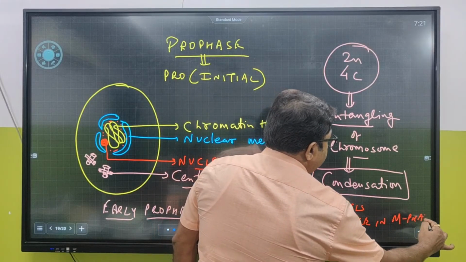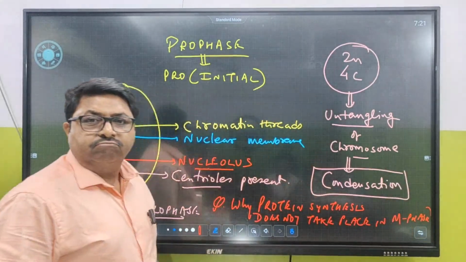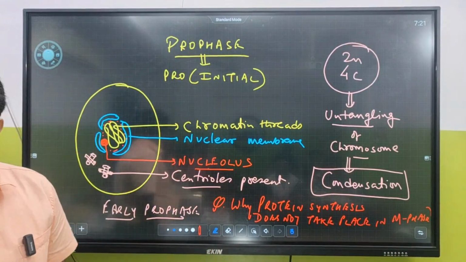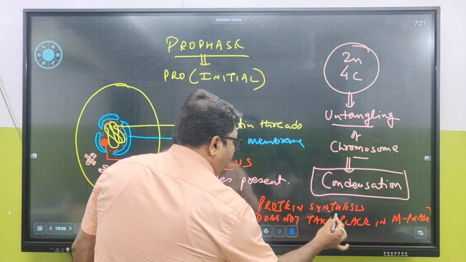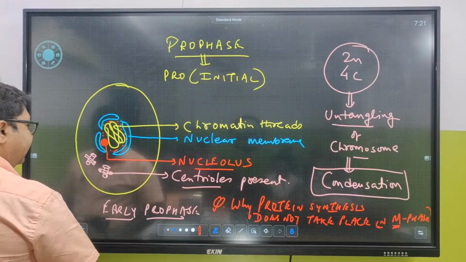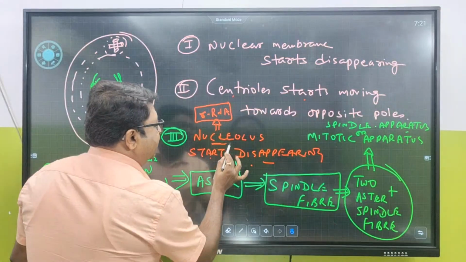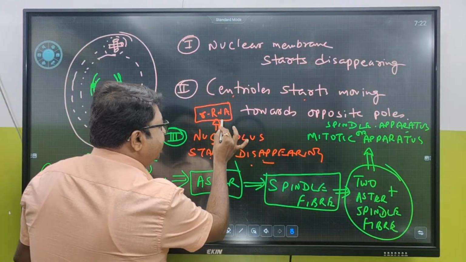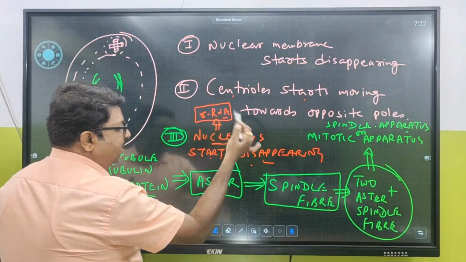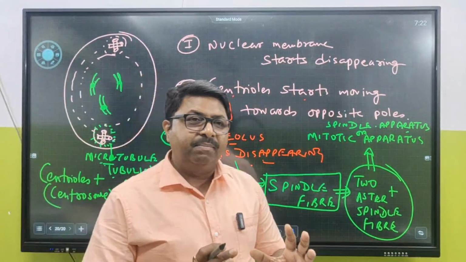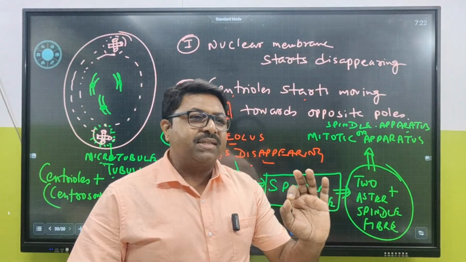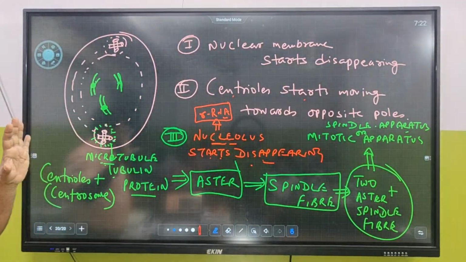बोलो क्या कारण हो सकता है? वरुण, tell me. Shronasthi, you can try with this. What is the reason that protein formation never takes place in M phase? In M phase, nucleolus starts disappearing, and nucleolus makes what? rRNA, ribosomal RNA, and ribosomal RNA ultimately is one of them which helps in protein synthesis. That is the reason why protein synthesis never takes place inside M phase.